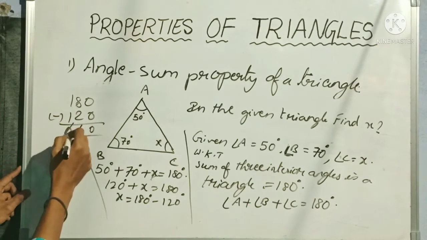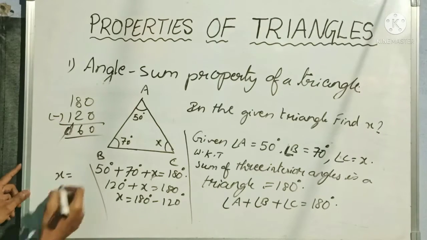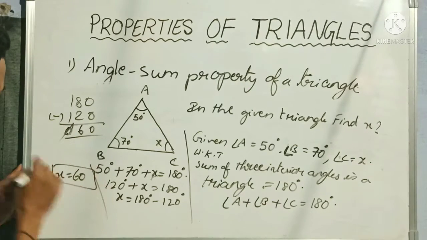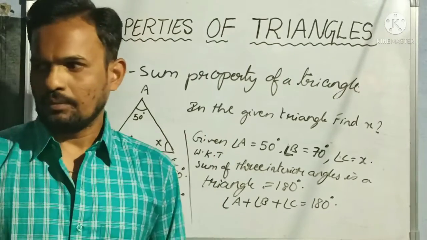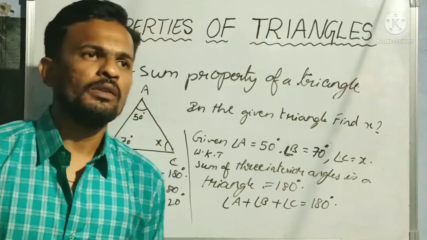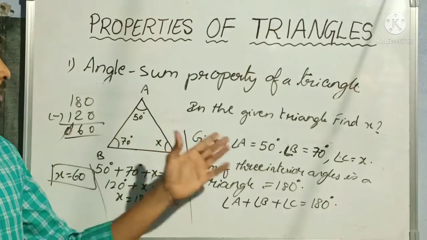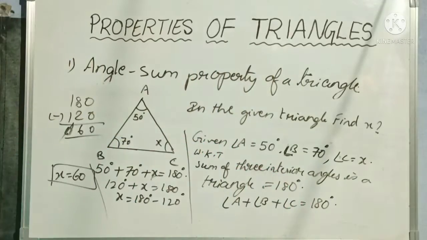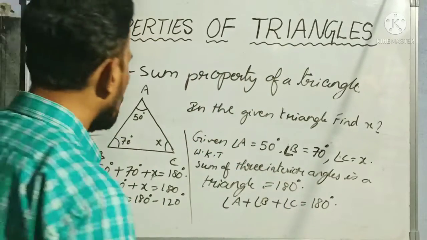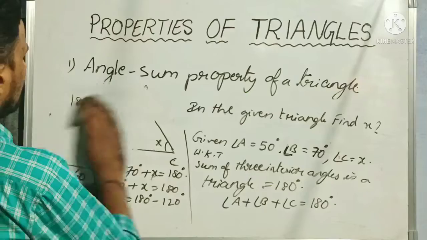So directly we can write x is equal to 60 degrees. This is how we need to solve the problem. Clear? So this is the first example related to the angle sum property. Still some more examples will be there. Let us solve those also.